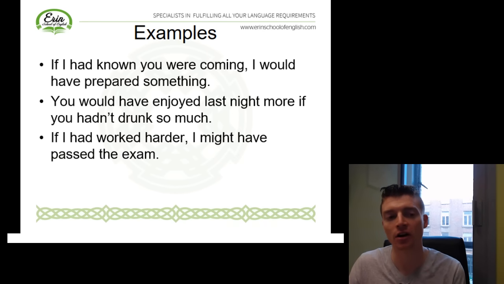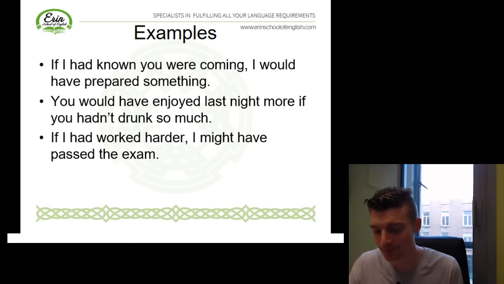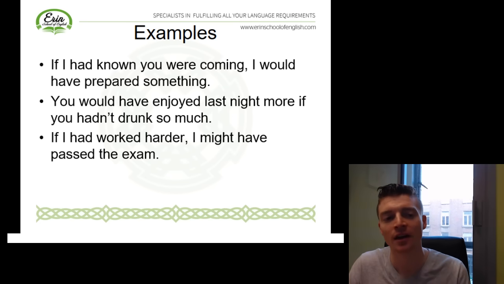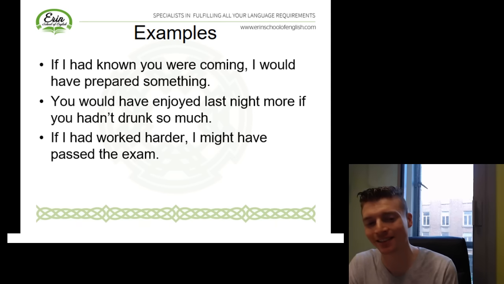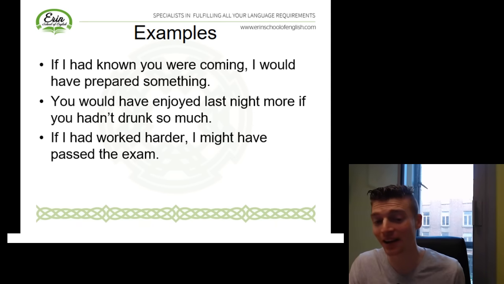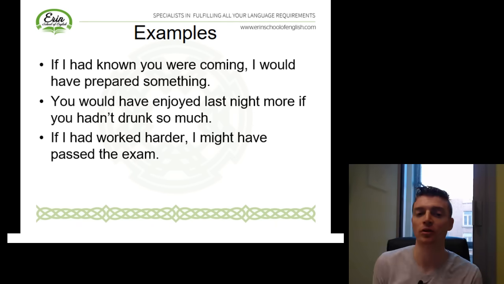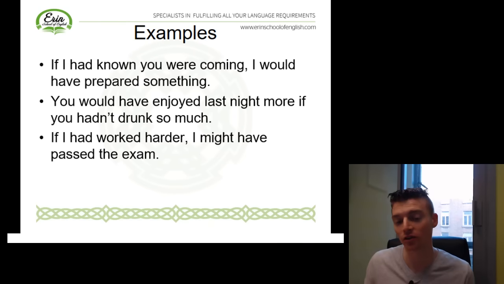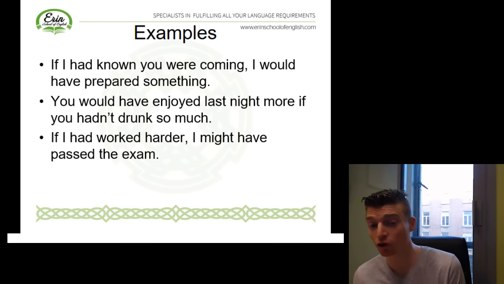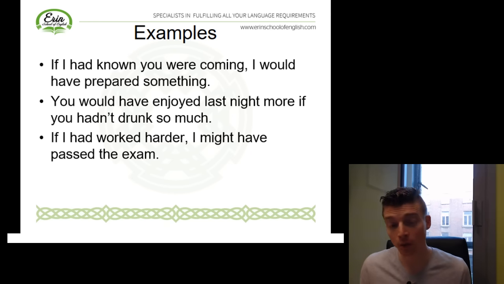If I had worked harder, I might have passed the exam. Did I work hard? No. Did I pass the exam? Unfortunately not. So if plus past perfect, and here you can see, just like in the second conditional, I've changed would and I'm using a different modal verb, and I'm doing this to express a different degree of certainty. So I'm not sure you would have passed the exam, but it's possible.